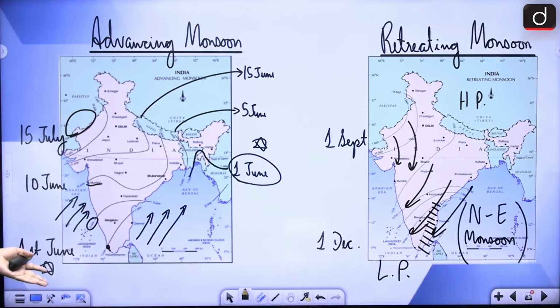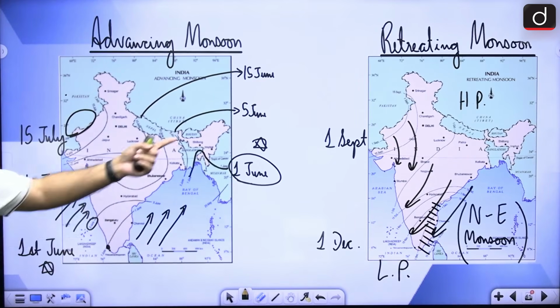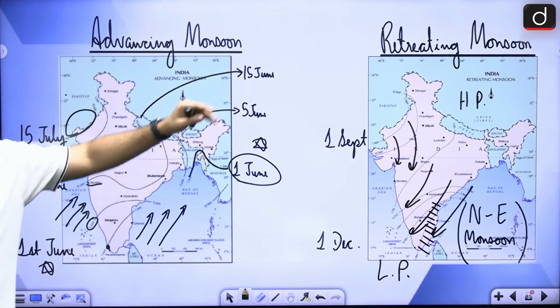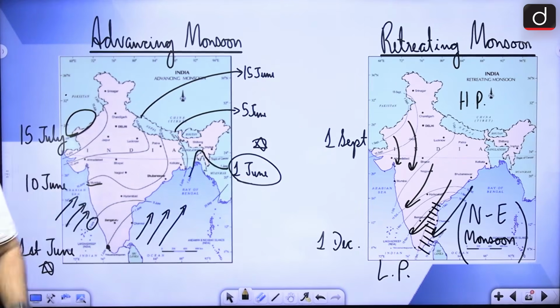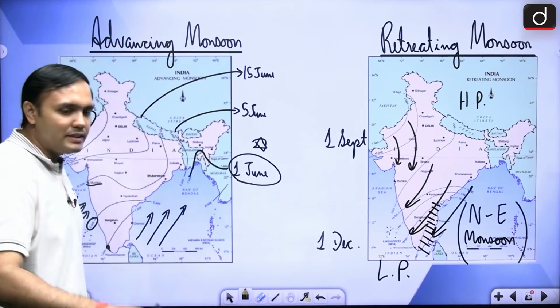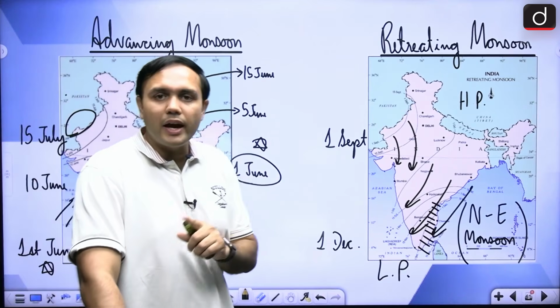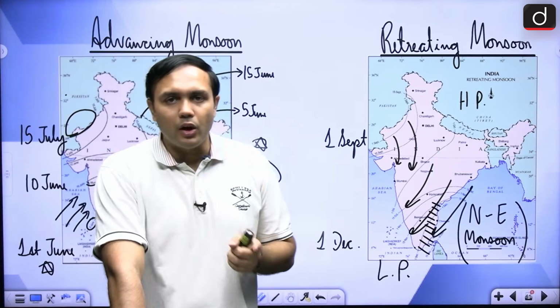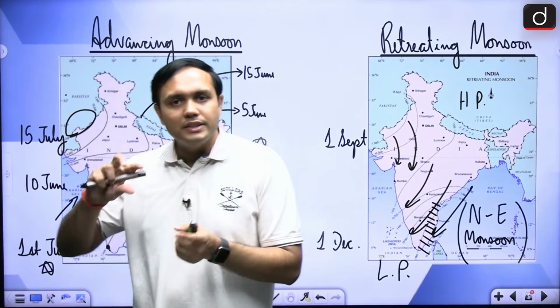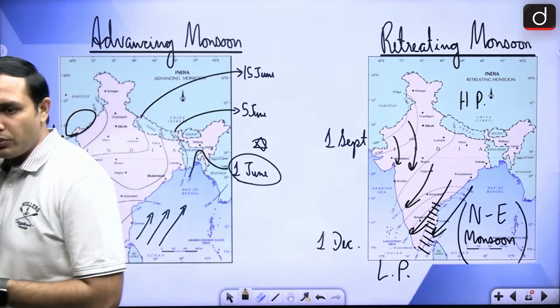So it is onsetting on 1st of June in Kerala as well as northeast India, right? And it is retreating from 1st of September to 1st of December. So retreating is taking more time than advancing monsoon, right? That also becomes a question, right? Now, what is the difference in seasonal and annual rainfalls in case of India, right?